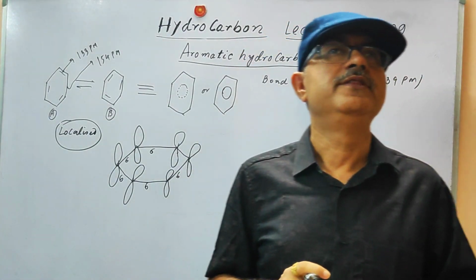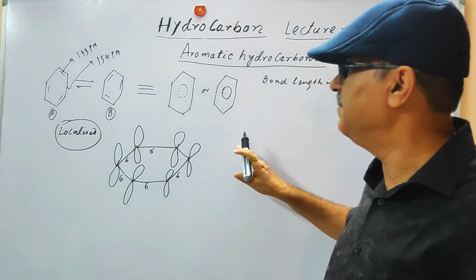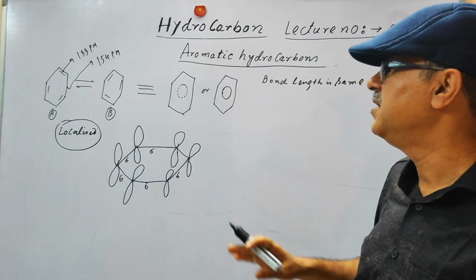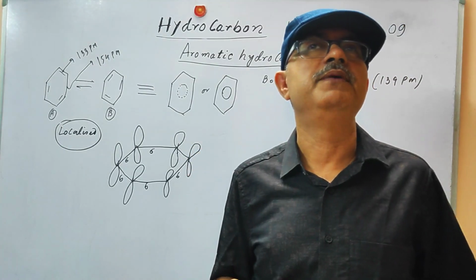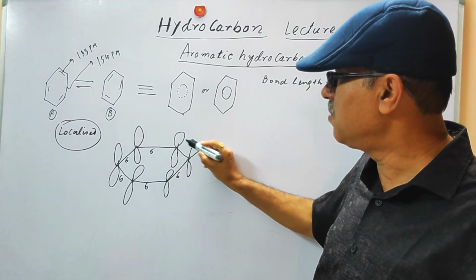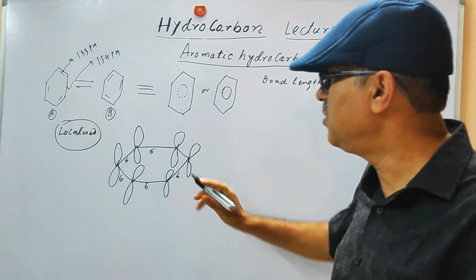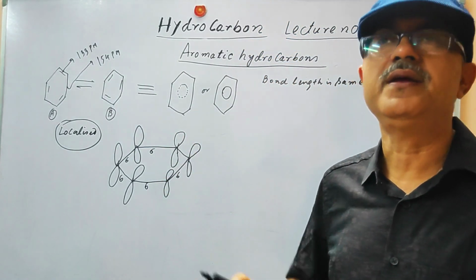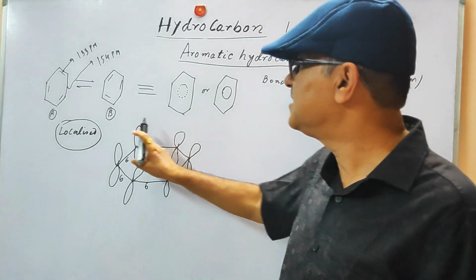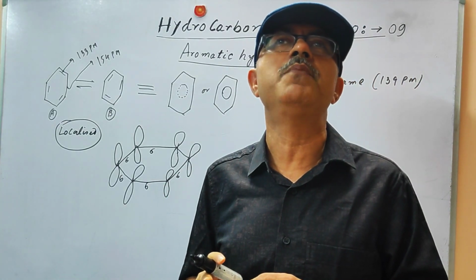As we know, this will be perpendicular to the plane of this regular hexagon, that is the plane of the benzene ring, and the unhybridized orbitals are perpendicular to this regular hexagonal plane. So here you can see this unhybridized orbital will make a pi bond.